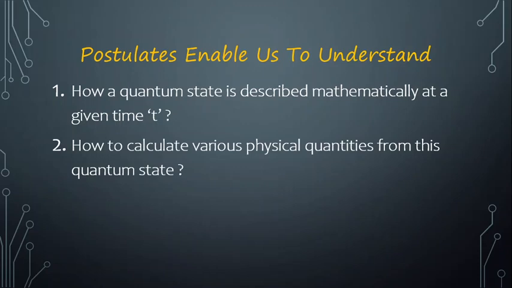That is, physical quantities are nothing but the parameters which we study in the classical regime. It may be position, momentum, energy or any physical quantity. How we are going to calculate those quantities in a quantum state will be answered under this heading itself.